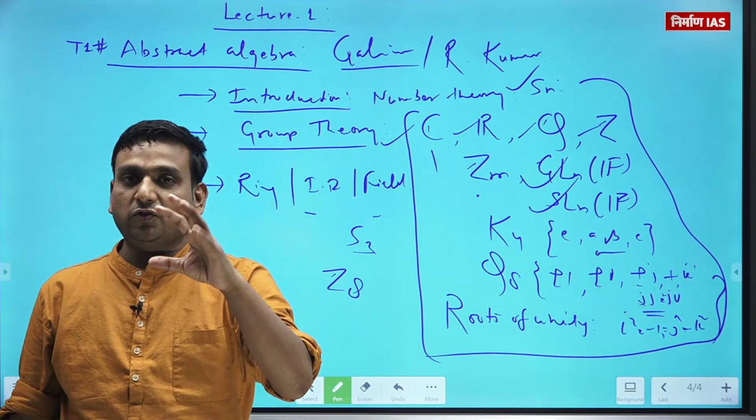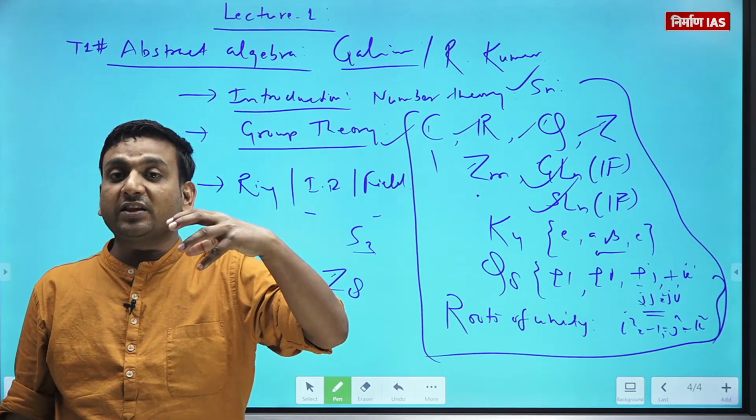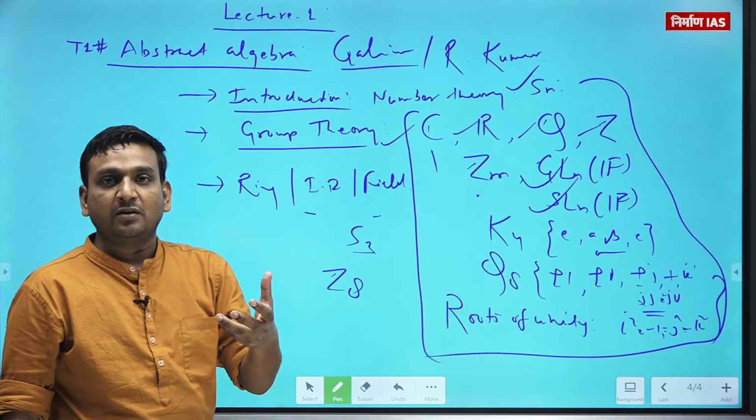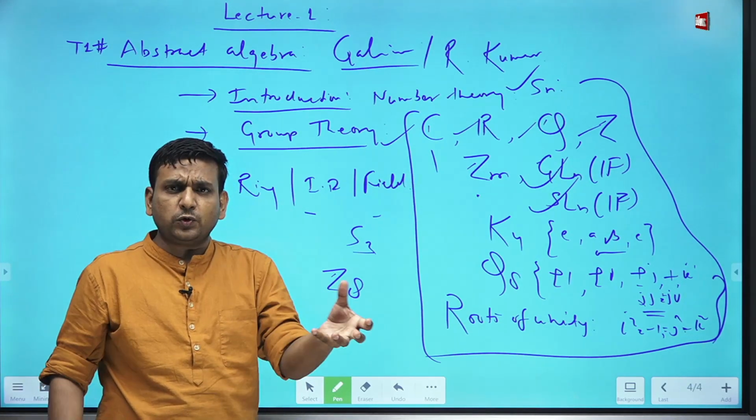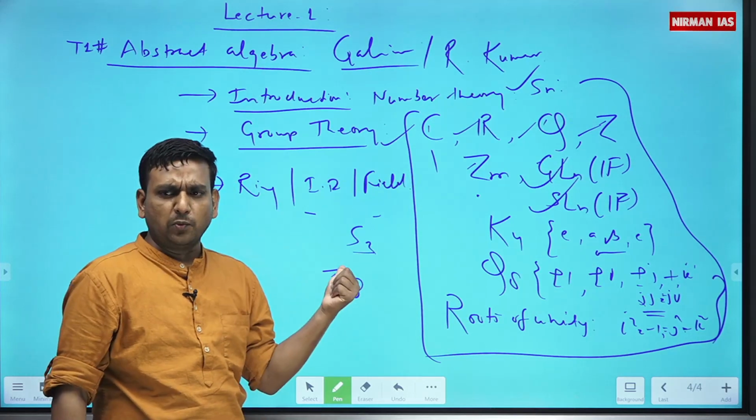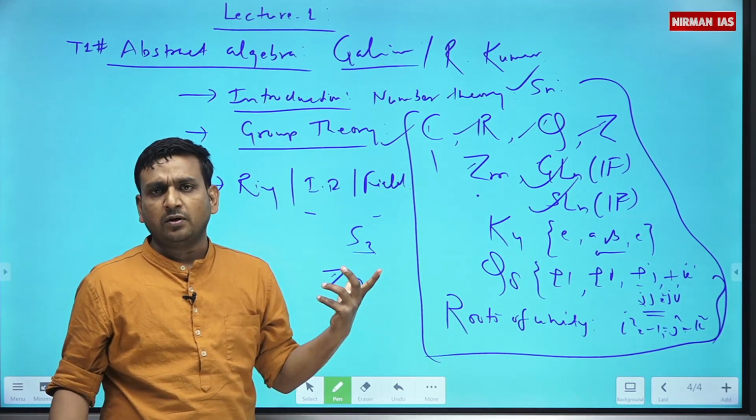So all those topics, like when you want to know what the equivalence classes are, what are those elements which are conjugate to some particular element of a group, like you can say S4.